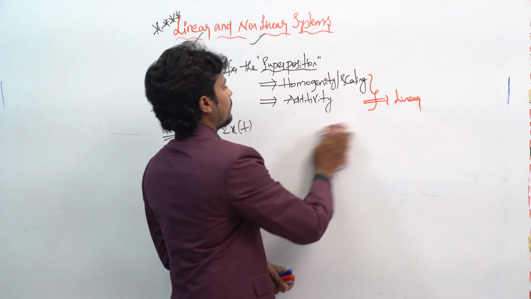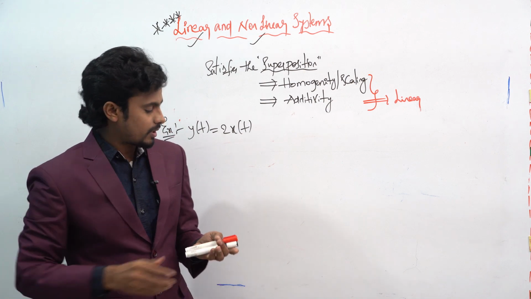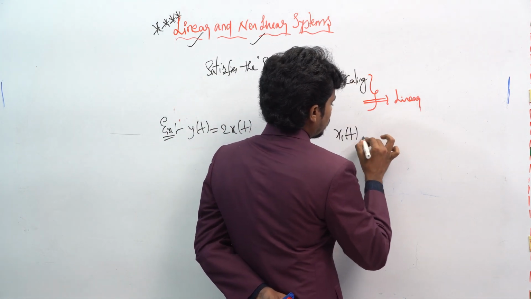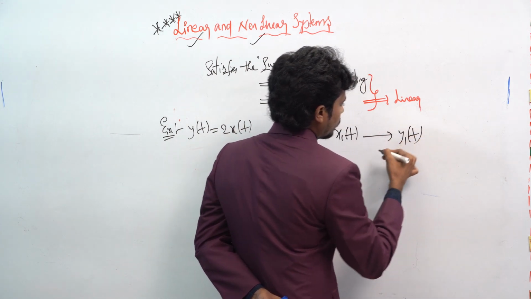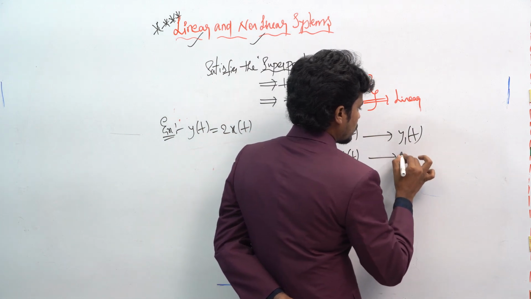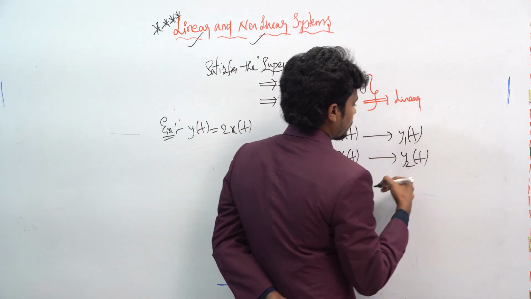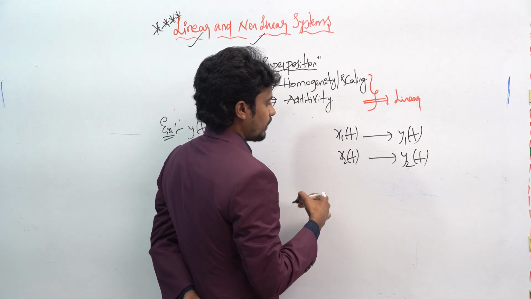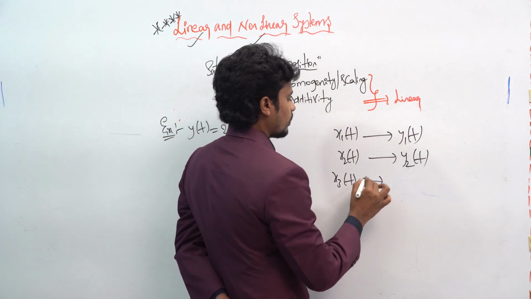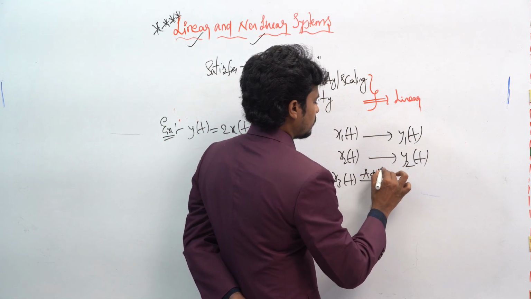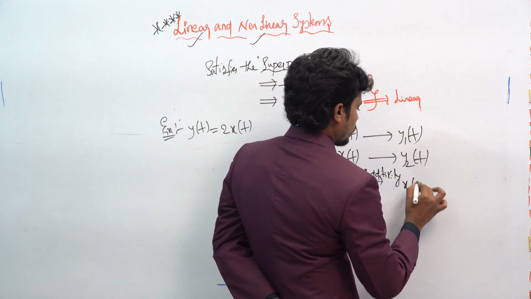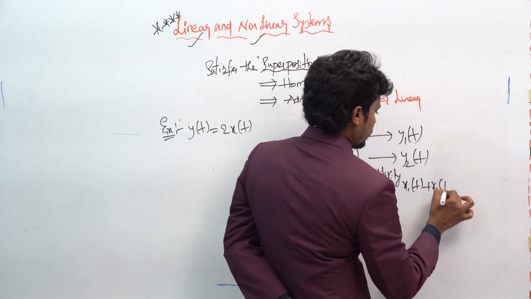Okay, for example, if you apply the additivity property, here if you take x1 of t, this will become y1 of t. If you apply x2 of t, this will become y2 of t. If you need x3 of t, what do you have to do? If you want to apply the additivity, it will become x1 of t plus x2 of t.